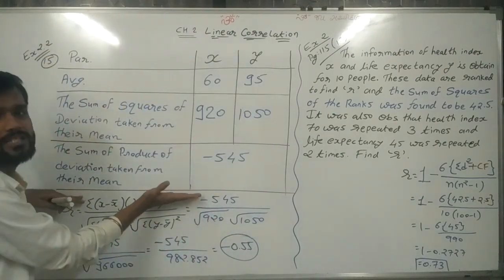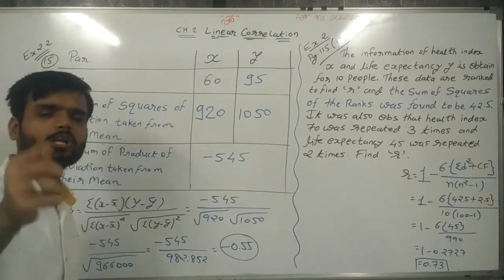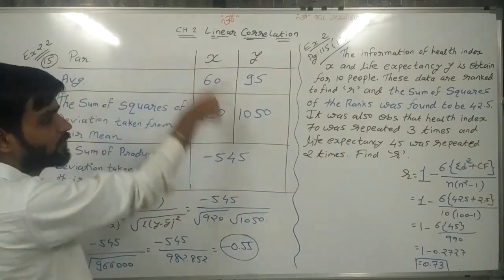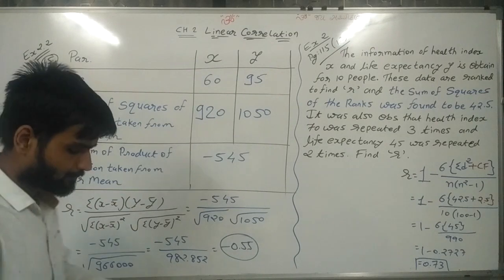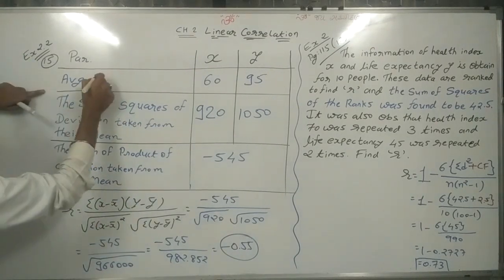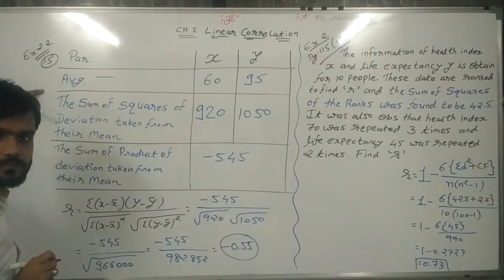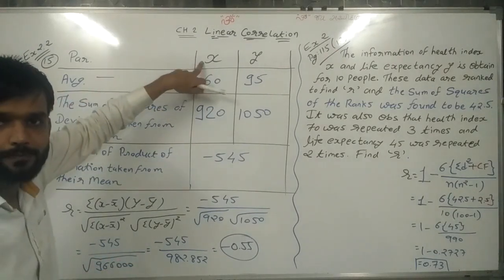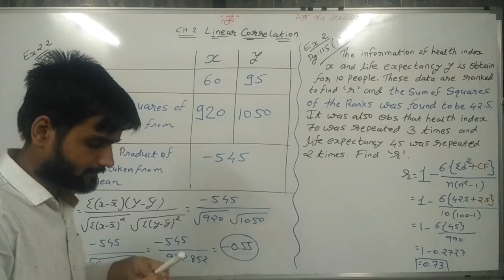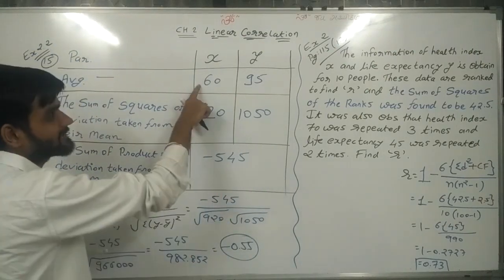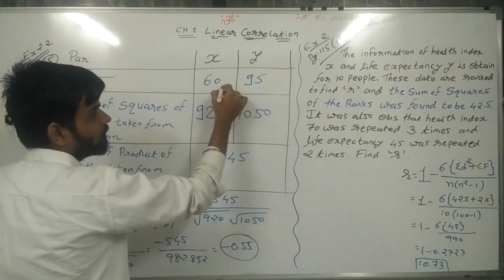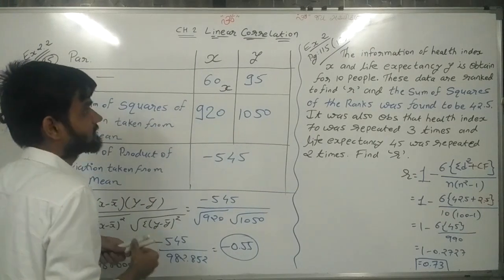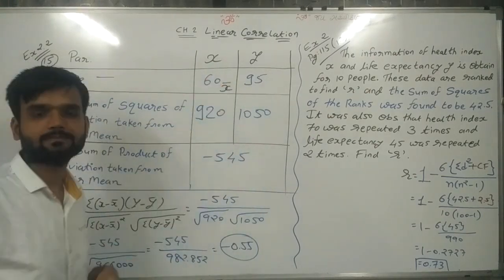Here, this box is the question, and we need to find the correlation coefficient on the basis of this information. So average means bar. Bar of what? Average of x means x bar. So this 60 is the value of x bar.